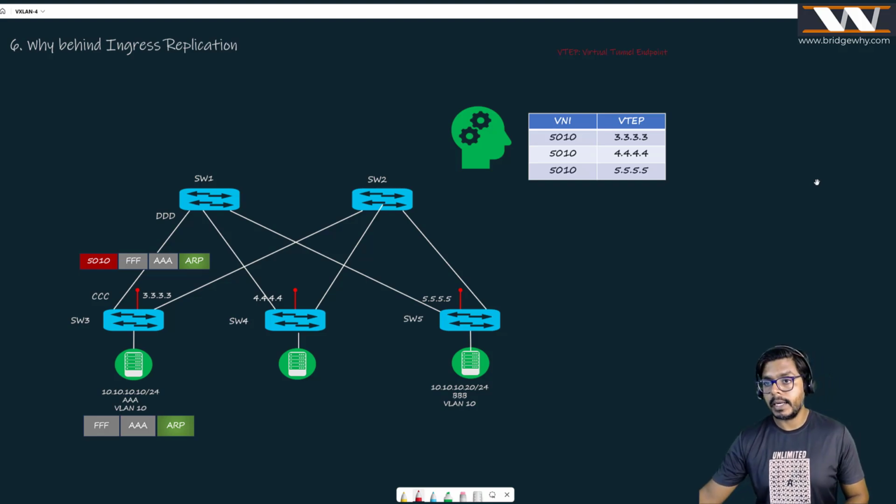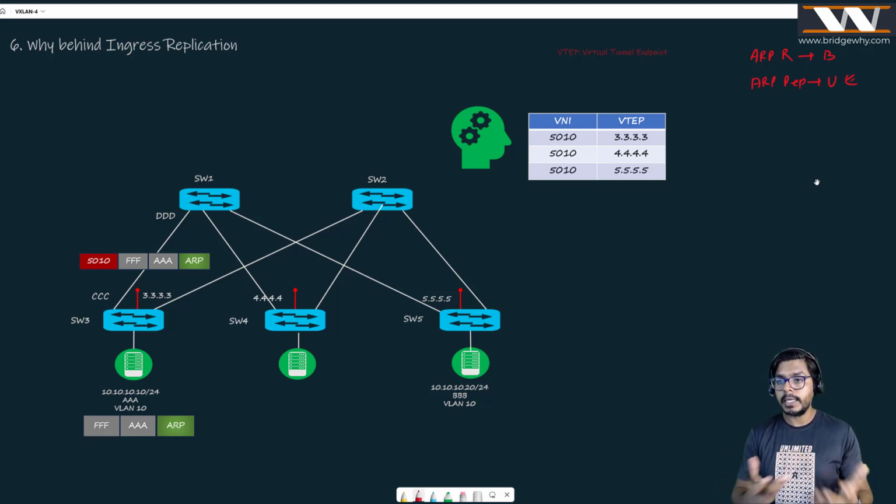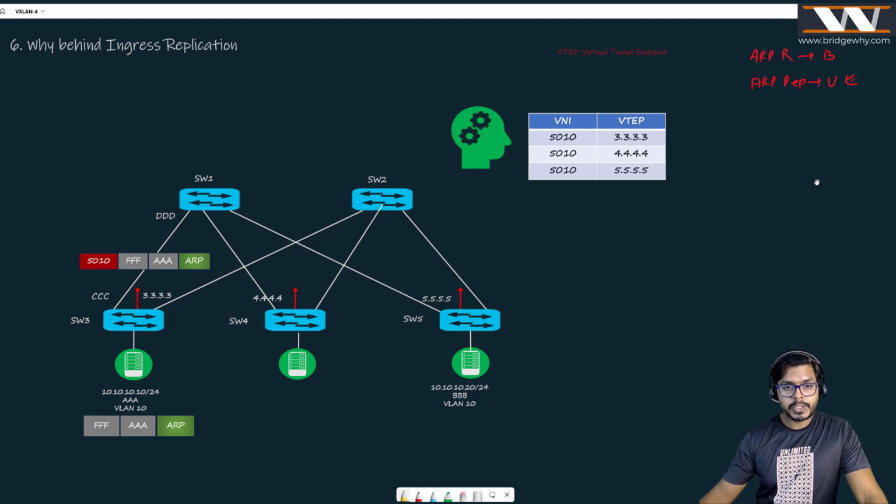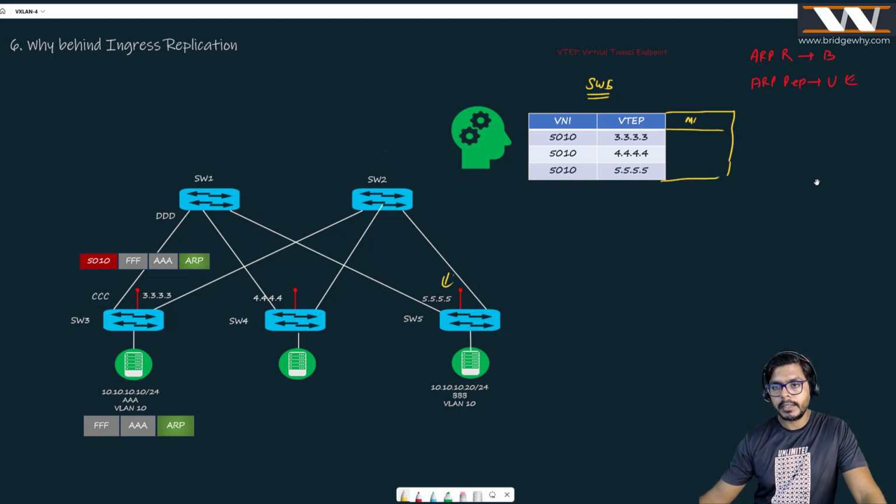By the way, you should understand the ARP request message is a broadcast message, right? But when we receive an ARP reply, it is always a unicast one, because the destination knows where to send this message, right? We all know about it. But how is this going to work in a VXLAN environment? Believe me, this switch 5, if I consider this is the switch 5 table, suppose it is maintaining another column here which says MAC address. What is going to happen here, right?